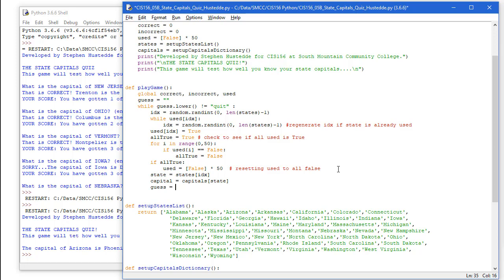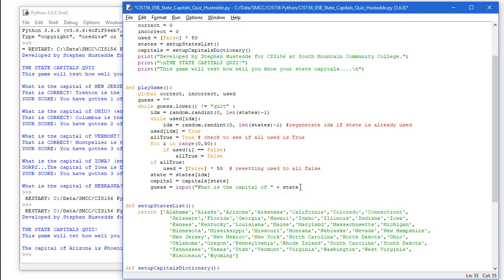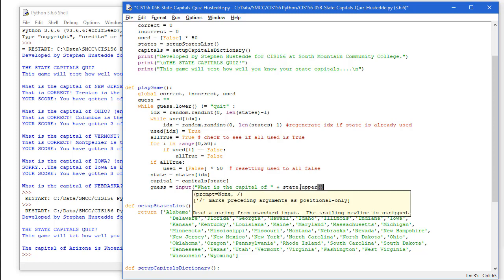So guess equals input. What is the capital of, and I'm just going to concatenate here the value of state. I'm going to set it to all uppercase just to make it stand out. Plus, we'll do a question mark. And I'm going to put just a reminder here of enter quit to end.